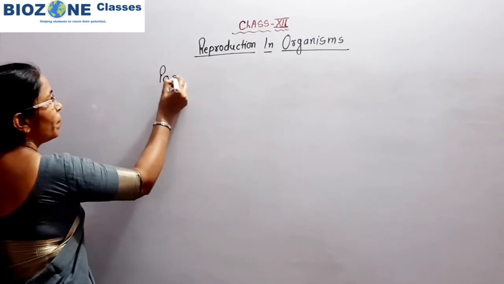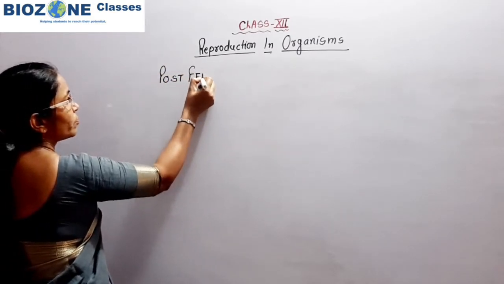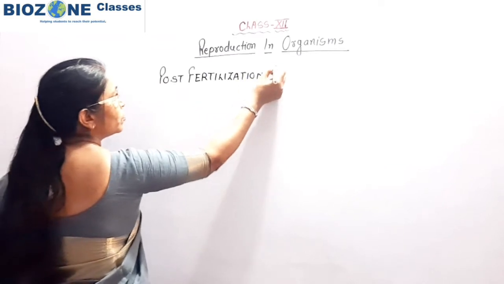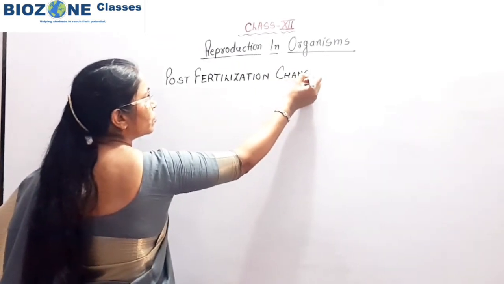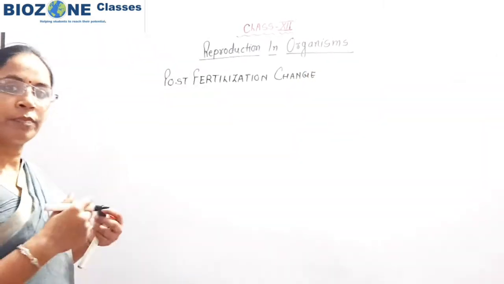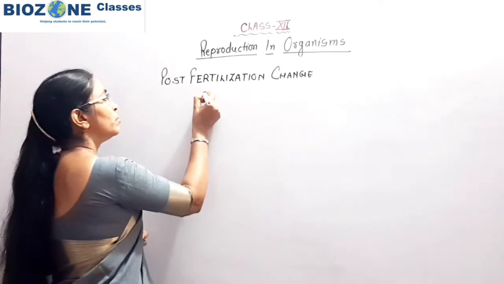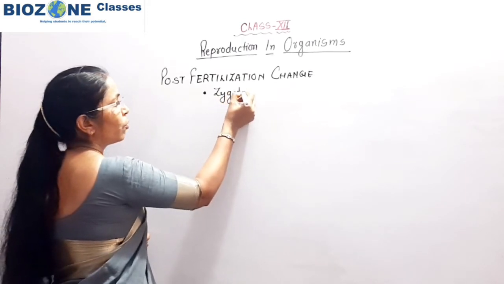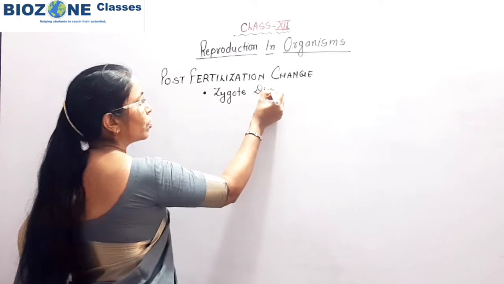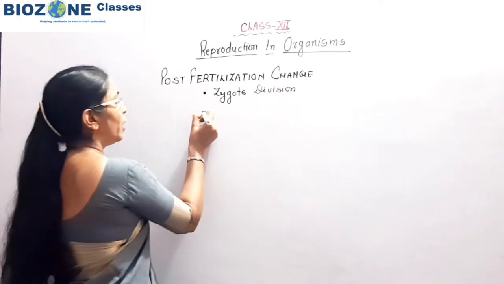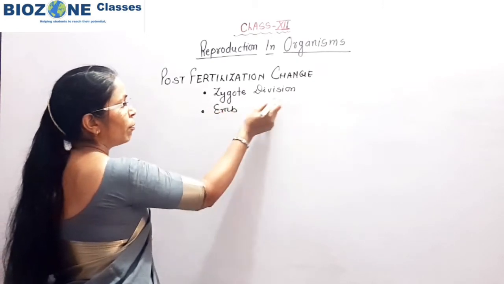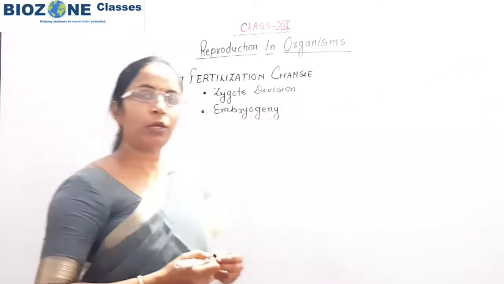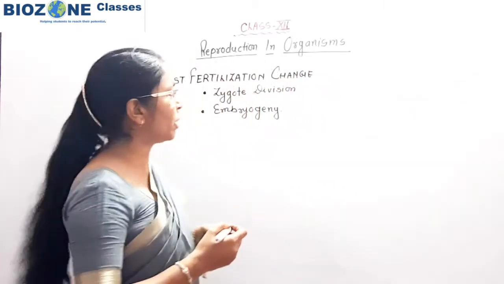So when we study post-fertilization change, in these events, the first event is the zygote undergoes division, and second, upon division embryo development begins, that is called embryogeny. So first we see how the zygote is divided.